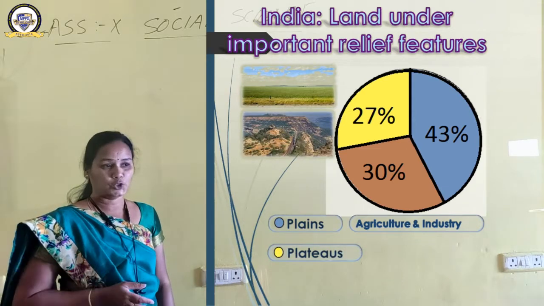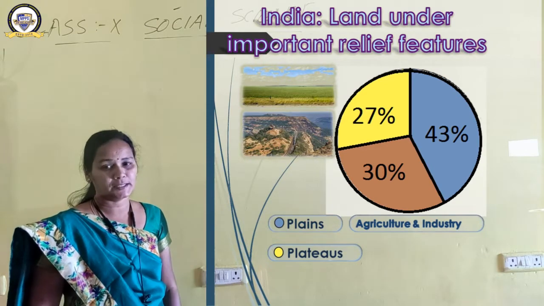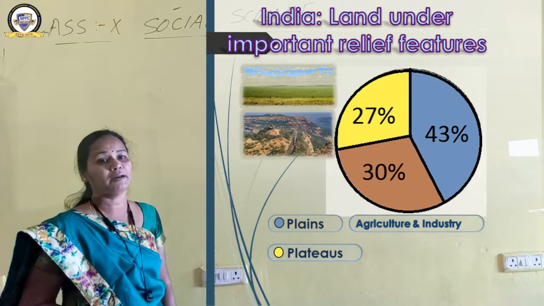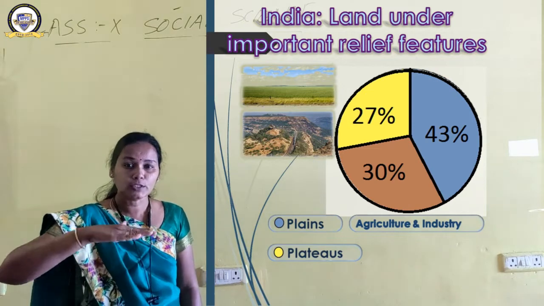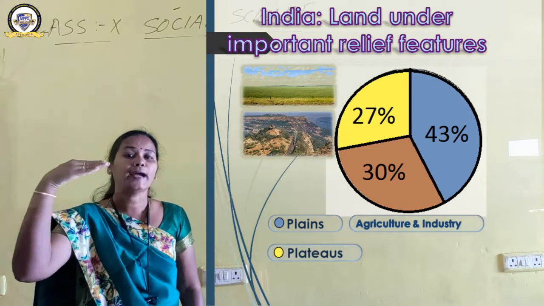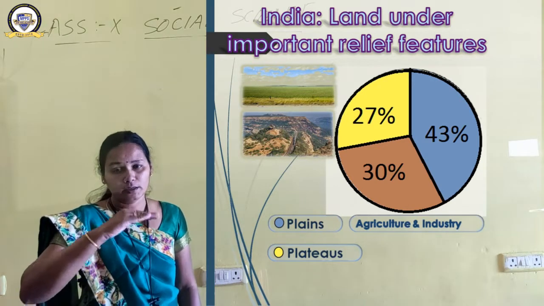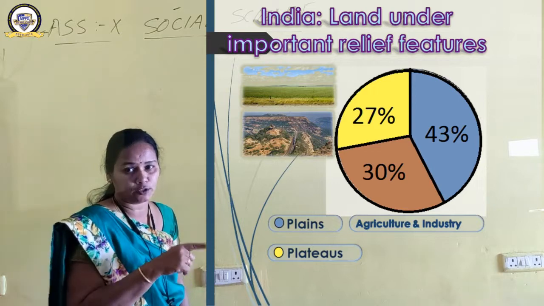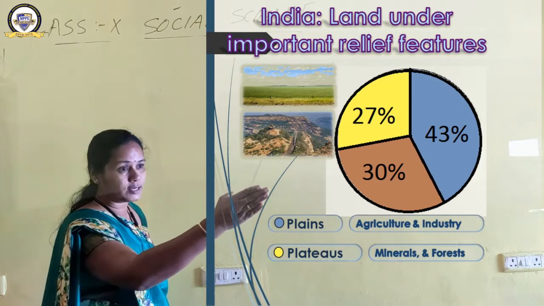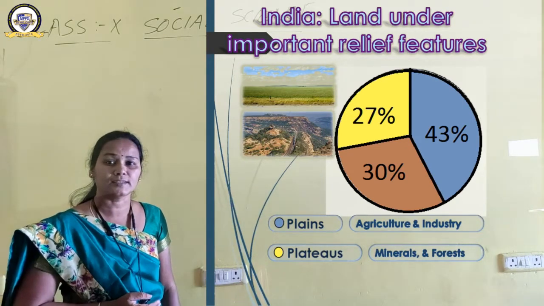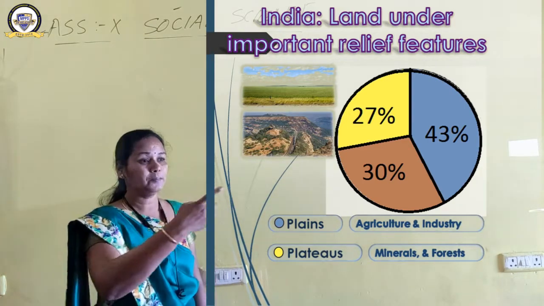The next is plateau. Yellow color indicates plateau, and how much percentage? 27 percent of the total land available in our country is plateau. So the picture of plateau, what is a plateau? Plateau is a highland with a flat surface, also known as tableland. India has a plateau in the southern part of our country, in the peninsular region of India. What are the uses of plateaus? It is a storehouse of minerals. It has thick forest. It has beautiful waterfalls. These are the implications of plateaus.